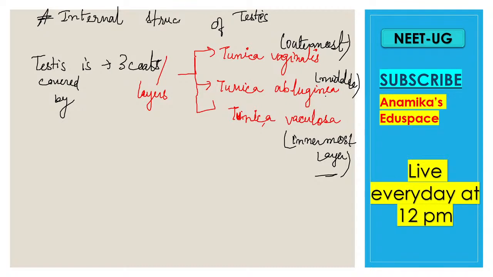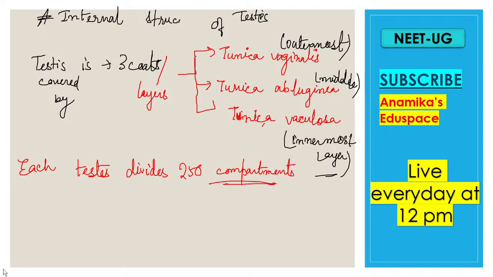Next, each testis is divided into what? Yes, each testis is divided into 250 compartments. 250 compartments are present in each testis. Okay, and this is really true, not false.